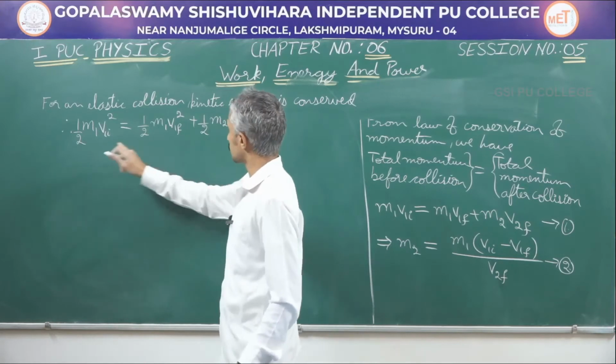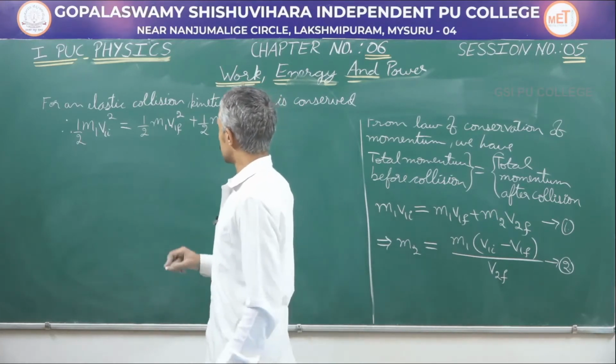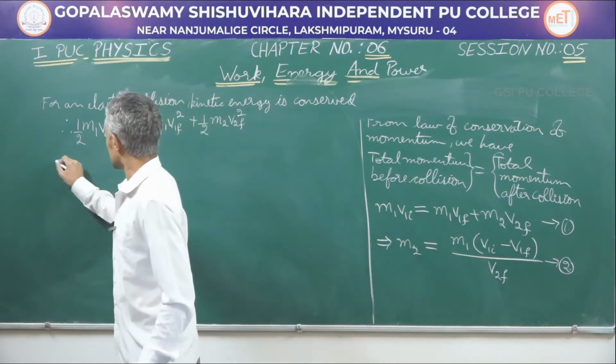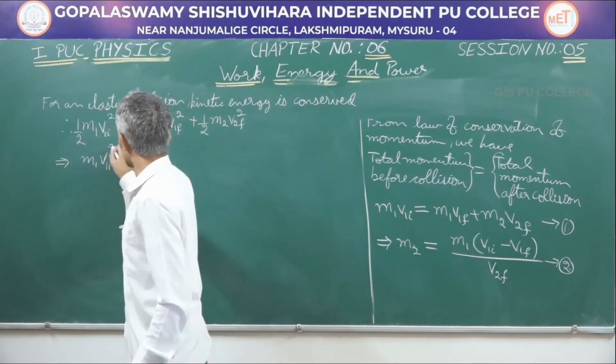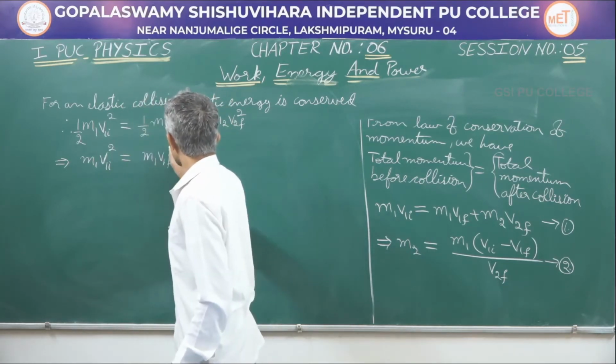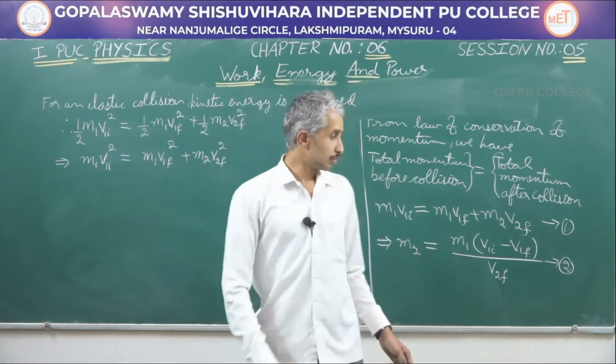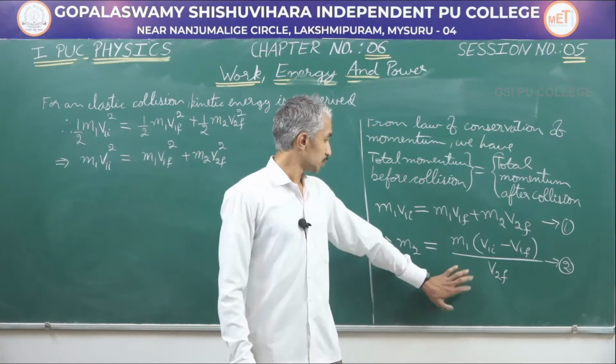Half is common in all the terms, so I can take them off, and I get m1 v1i square equal to m1 v1f square plus m2 v2f square. In case of m2, we will now substitute equation 2.